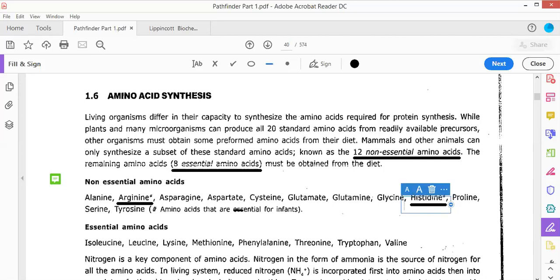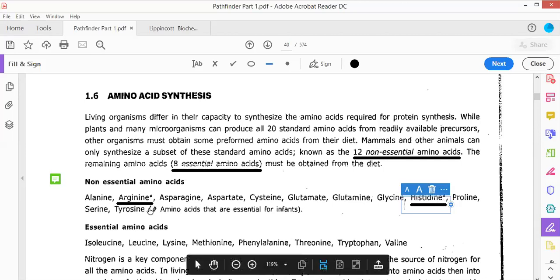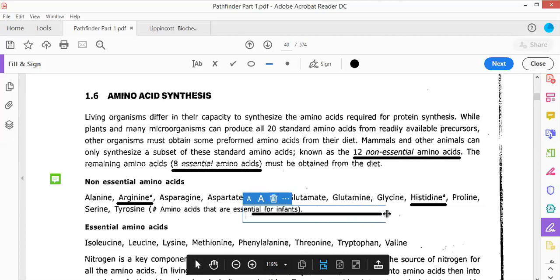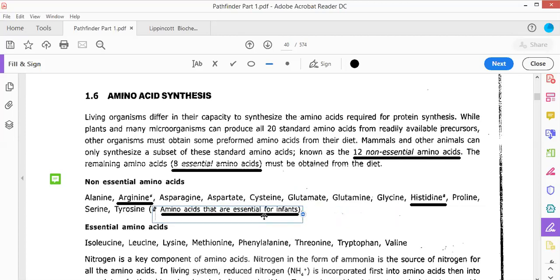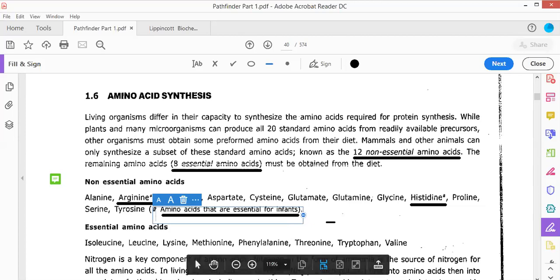These are the two amino acids that are semi-essential. That means these are essential in the case of infants, but as we become adults, they become non-essential in nature. That is why these are being asked extensively.